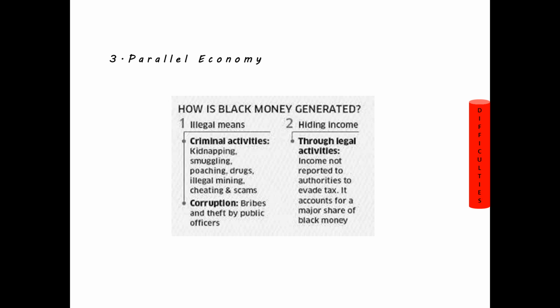Also, there is the second element, that is corruption. Now, corruption has become part and parcel of our life. Bribes and theft by public officers or people who are in power, taking undue advantage of their power by showing explicit favors to their known people, is corruption. So these are illegal means. And what are legal activities? We earn the income but we don't show it to the government, we try to hide it. This is also black money. So through all these activities, either income is generated or income is hidden or taxes evaded. So this becomes the parallel economy.